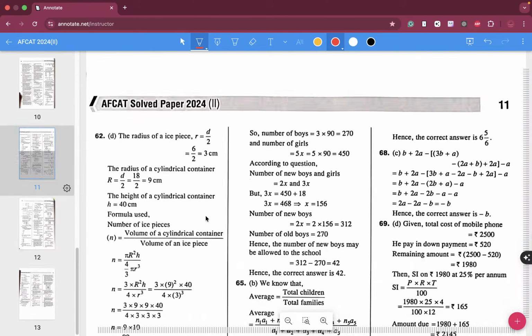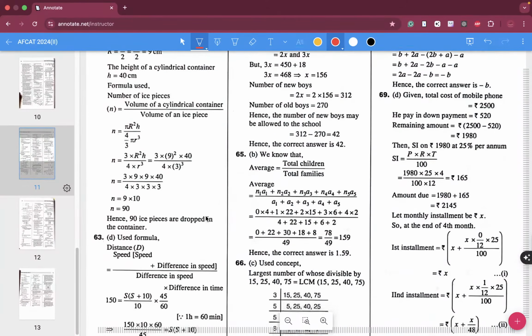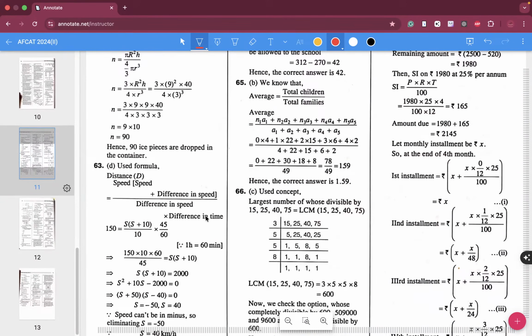Let's look at how much they have given over here. 980 the SI on 25% premium for 1/3, for 4 months out of 12 months. This particular stuff was not clear. So 1980 plus 165 monthly installment.